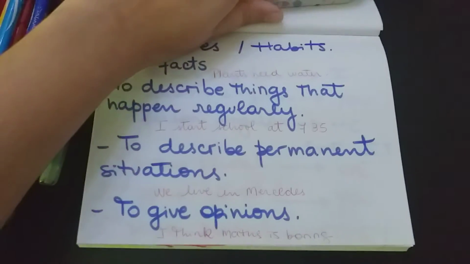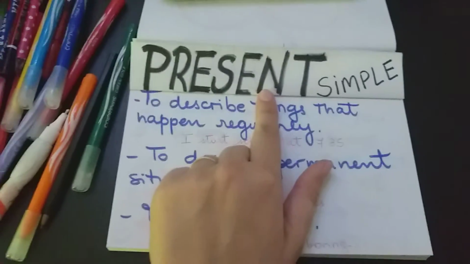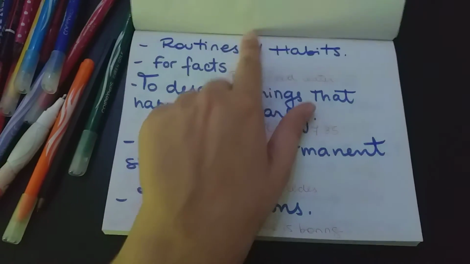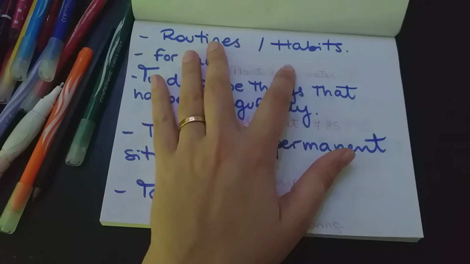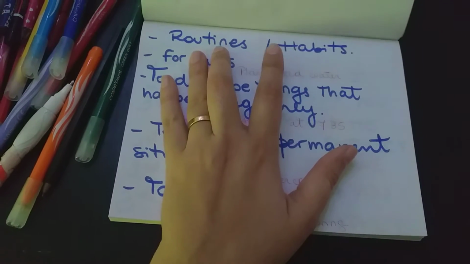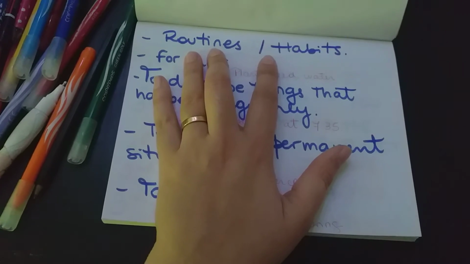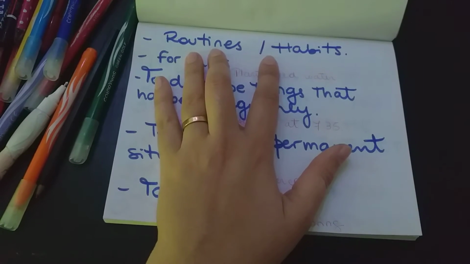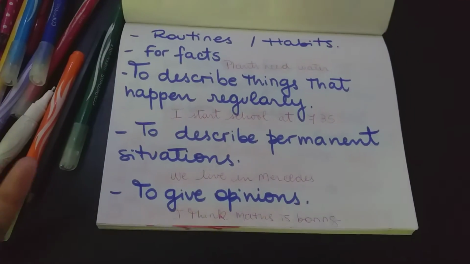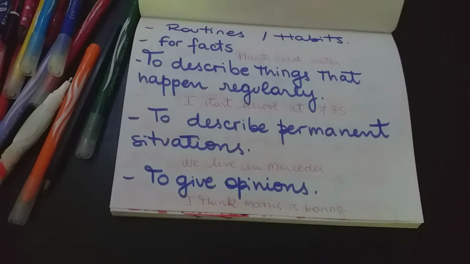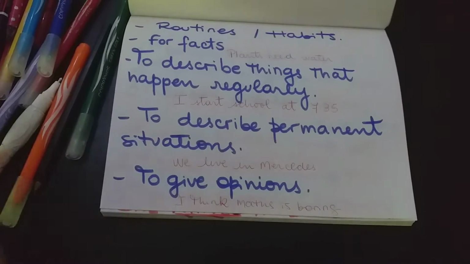Pay attention. We use the present simple tense when we want to talk about routines and habits. Okay, this is very clear, but what is a routine? What is a habit? Things that you normally do, things that you do every day, things that are repeated. But there are other situations where I can use the present simple.